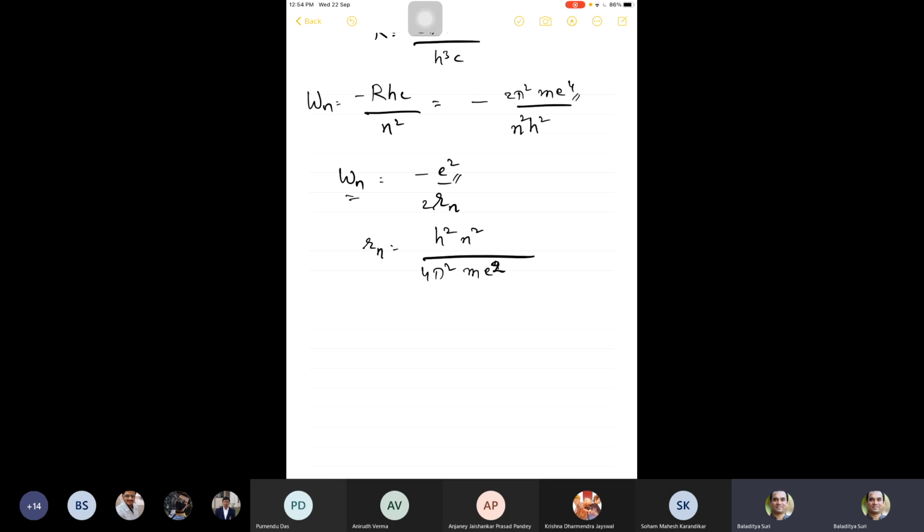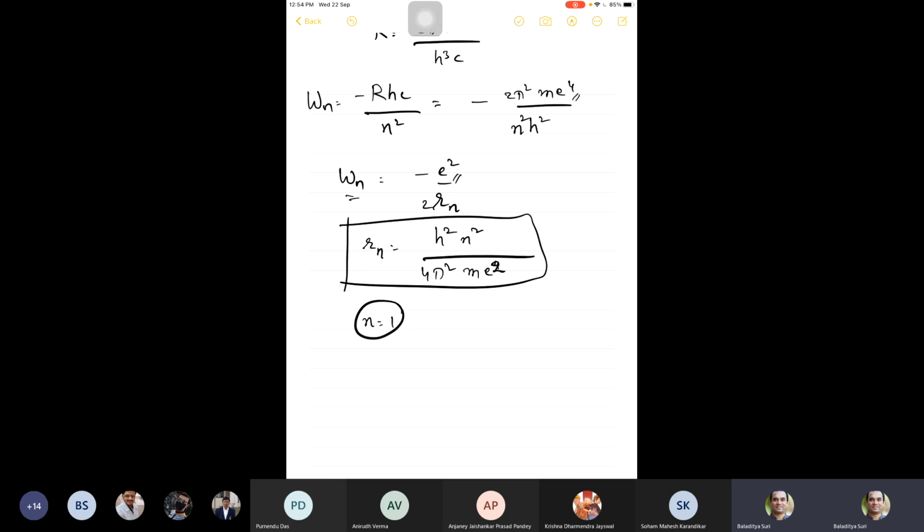And if you plug in n equal to 1, now don't ask me why you plug in n equal to 1. Because after all, Bohr derived this entire formula for very large n. But at the end of this, getting this expression, he plugged in n equal to 1. Because when you have an expression like this, and you want to get a sort of scale factor, a length scale, n is a dimensionless number.